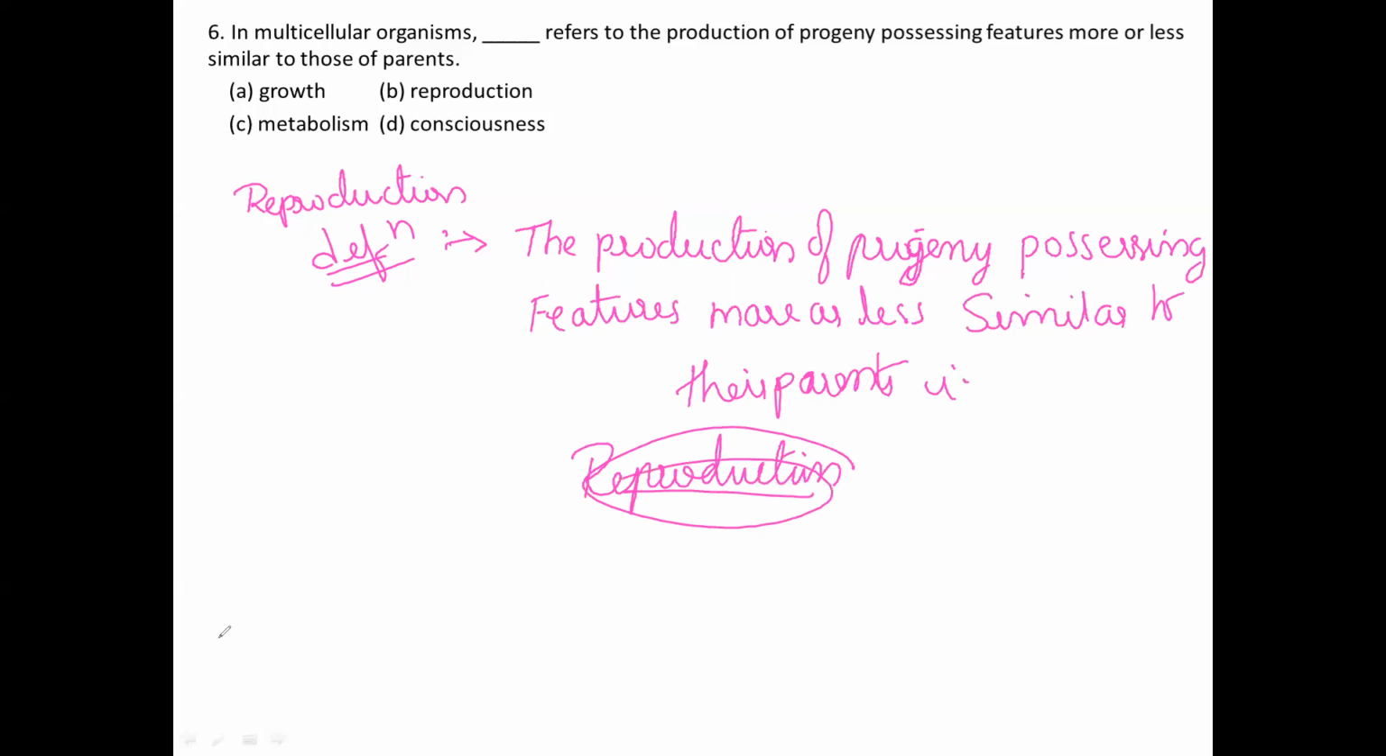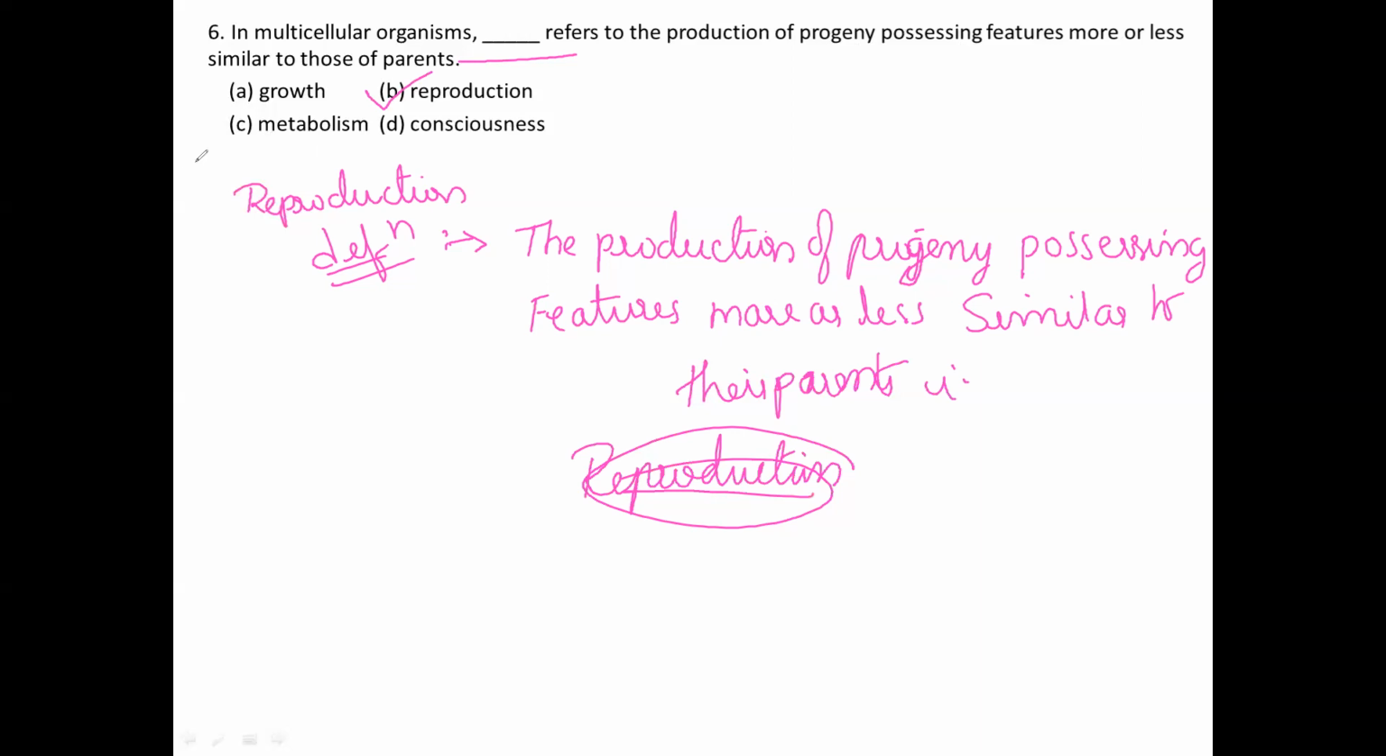Usually higher organisms, and even lower unicellular organisms, exhibit reproduction, but especially in multicellular organisms, reproduction refers to the production of progeny possessing features more or less similar to their parents. That is reproduction. So option B is the correct option for this.